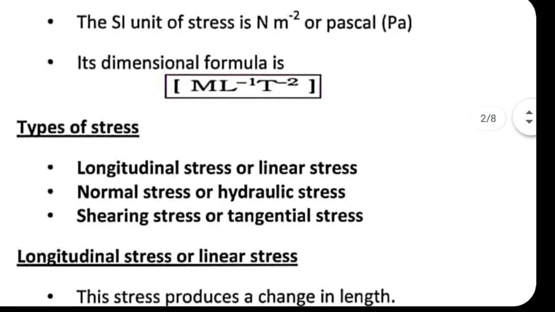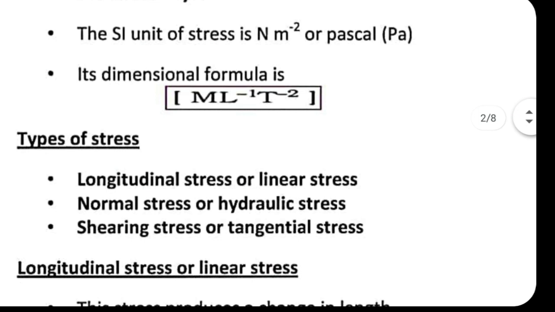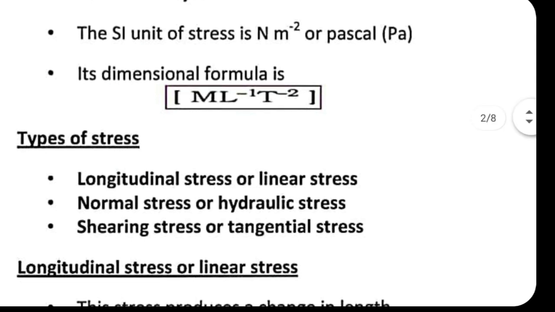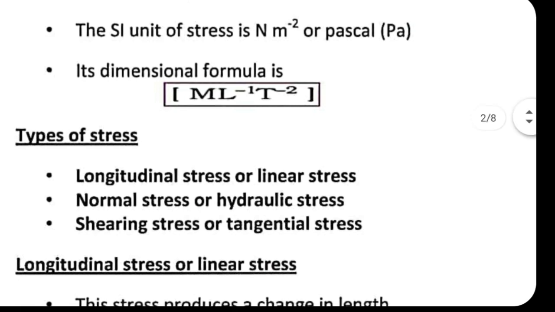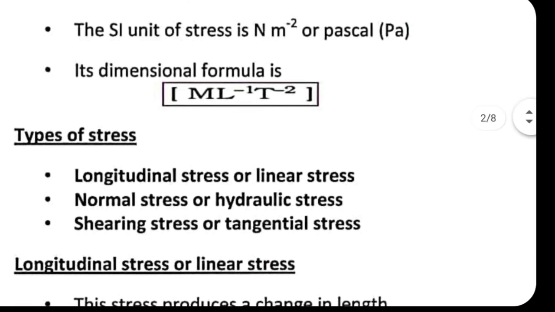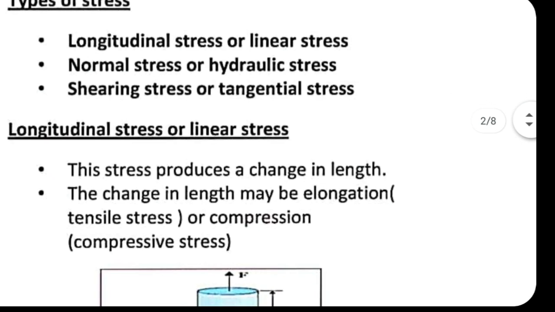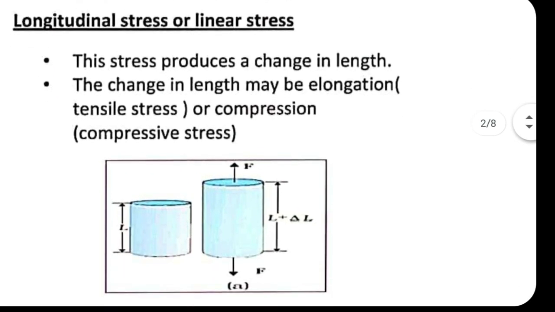Now there are different types of stress. Longitudinal stress, otherwise called linear stress, normal stress, otherwise called hydraulic stress, and shearing stress, or tangential stress. So three types of stress are there. Among these three, in our syllabus only two types of stress we need to study: longitudinal stress and normal stress. Shearing stress is removed from the syllabus. So let's discuss longitudinal stress first.